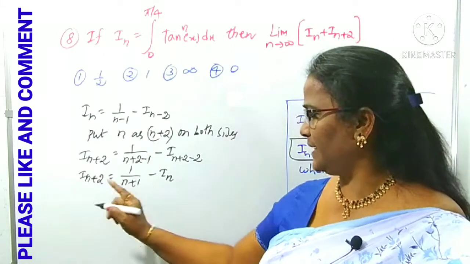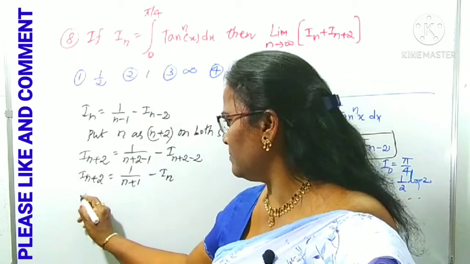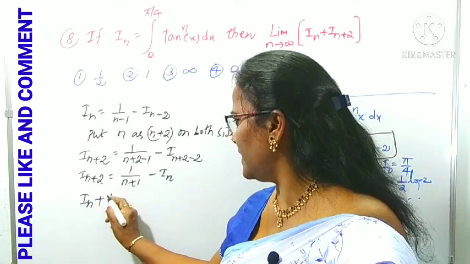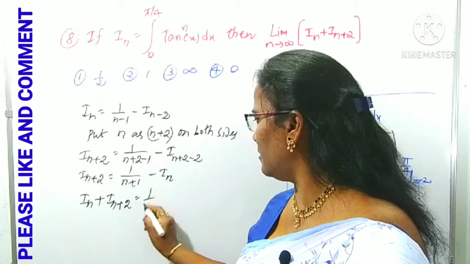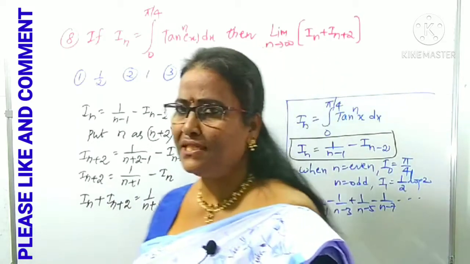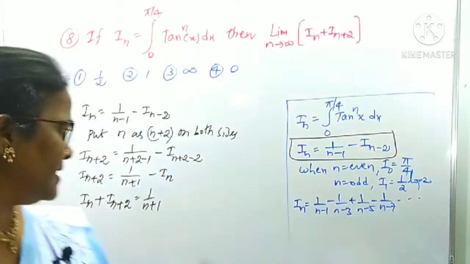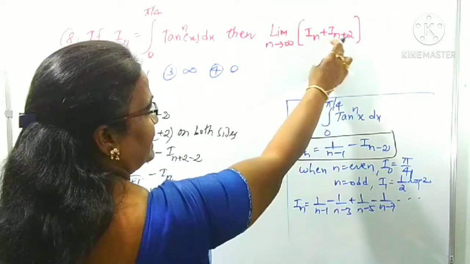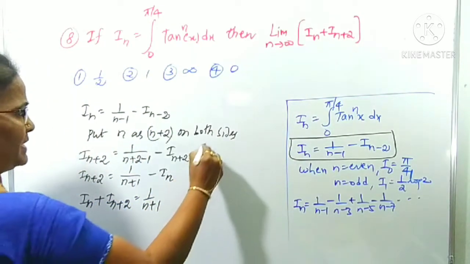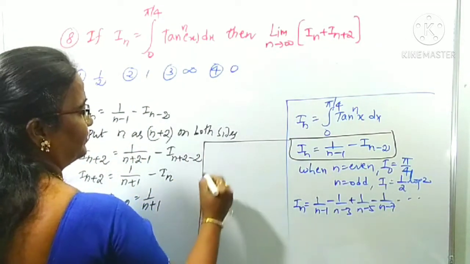Shall I take I_n to this side? Therefore it becomes I_n plus I_(n plus 2), and we have the result 1 by n plus 1.